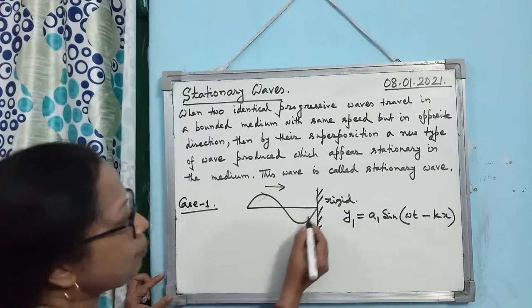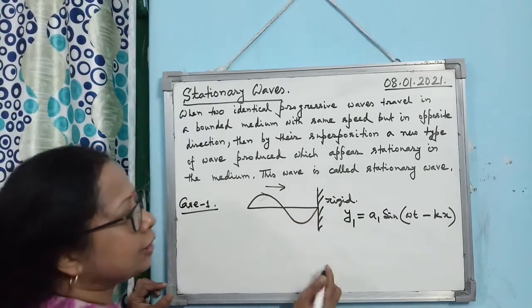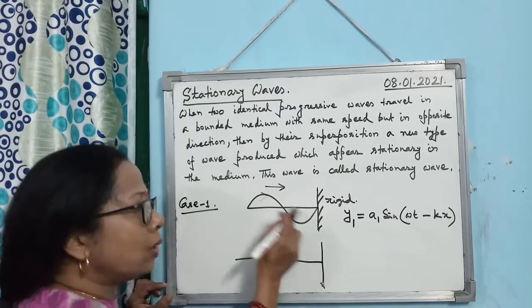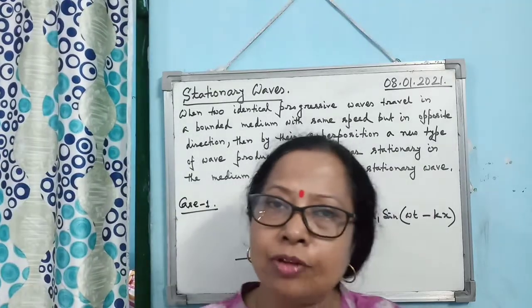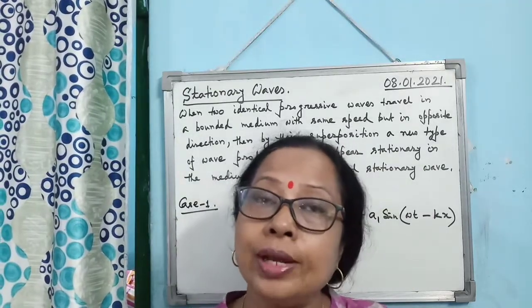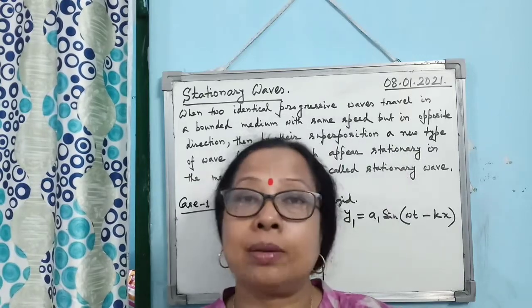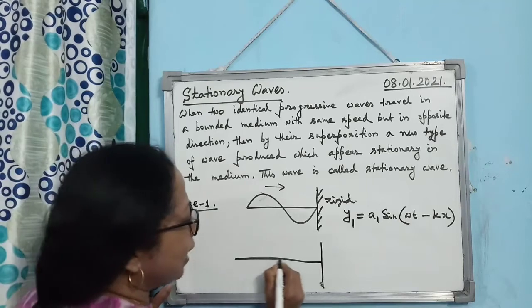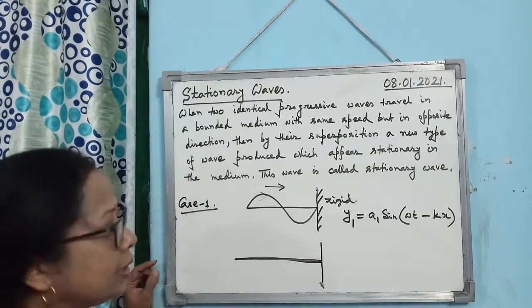Now when it suffers reflection at the rigid boundary, what will happen? It will not only change the direction, because you know that the incident wave and reflected wave move in opposite directions, but it will also suffer a phase change of pi, a 180-degree phase change.